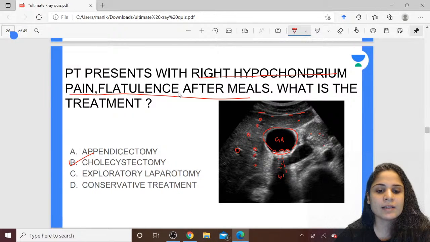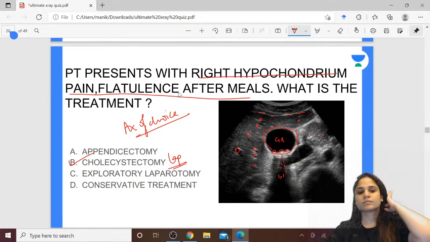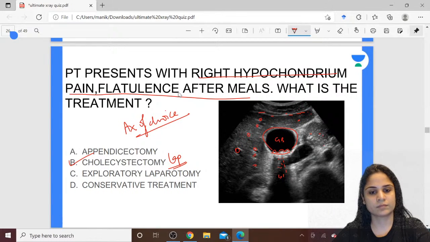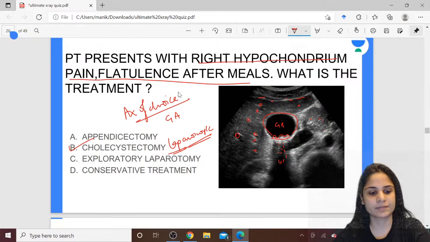Can anyone tell me, if I do a laparoscopic cholecystectomy, what will be my anesthesia of choice? Yes, remember, whenever I do a laparoscopic surgery, my anesthesia of choice will be general anesthesia. Perfect.